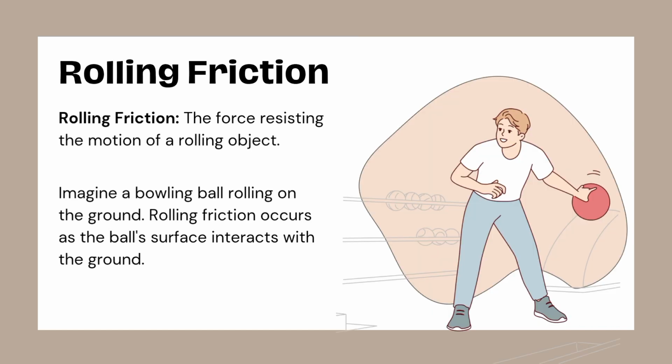Rolling friction example. Think of a bowling ball rolling on the floor. Rolling friction resists its movement, but it's much smaller compared to sliding friction. This is why wheels and ball bearings are so useful. They reduce friction and make movement smoother.